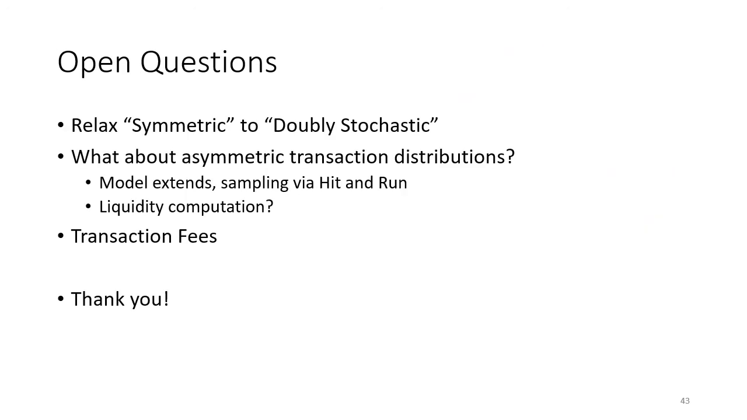I'll close by just mentioning that earlier we assumed that the transaction distribution was symmetric. It would be interesting to relax that assumption to, say, doubly stochastic or a general asymmetric transaction distribution. And in these cases, our model and the mathematical framework will extend, and so we can get sampling via generic methods like, say, hit and run. But computing the exact number for liquidity becomes a challenge.